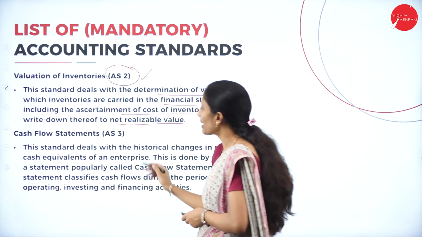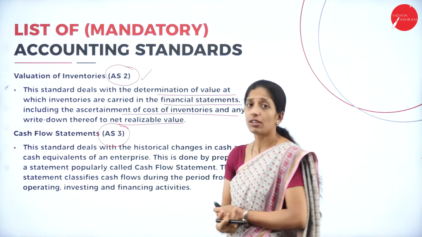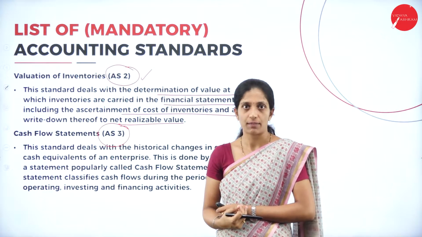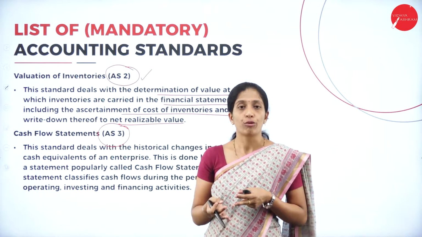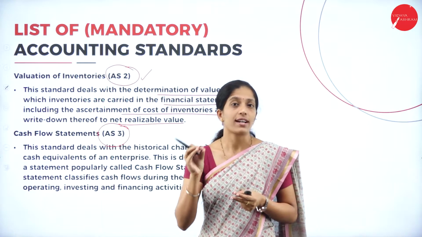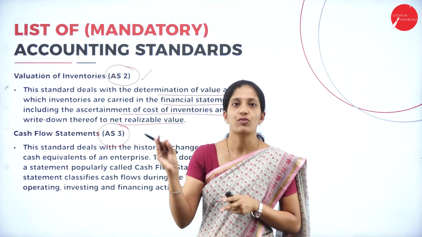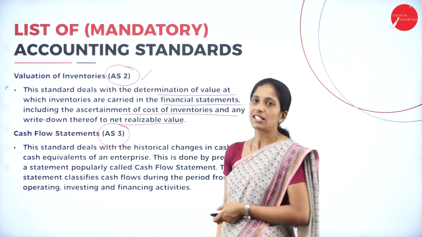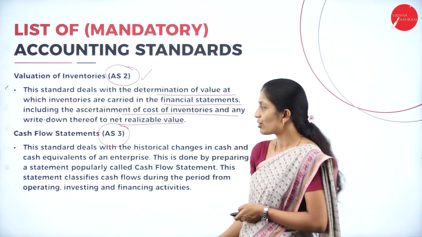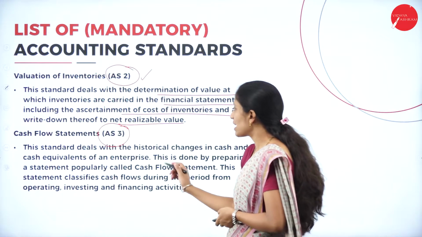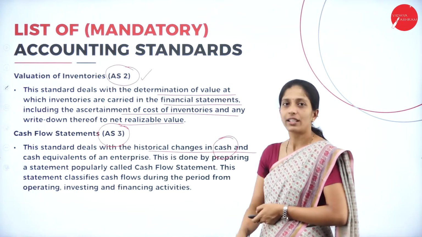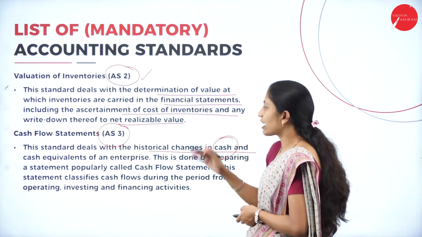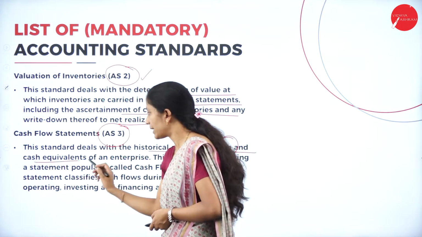Standard 2. Now, coming to Accounting Standard 3, we are going to learn about the cash flow statement. The cash inflows as well as cash outflows are recorded in a particular statement, that is, the cash flow statement. So this Accounting Standard 3 tells about the cash flow statement. This standard deals with the historical changes in cash. It is all relating to the cash and cash equivalents of an enterprise.